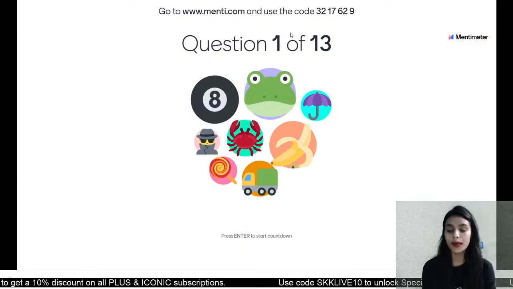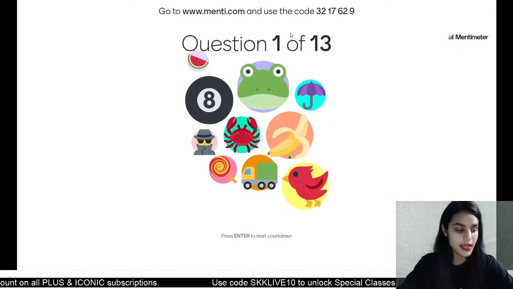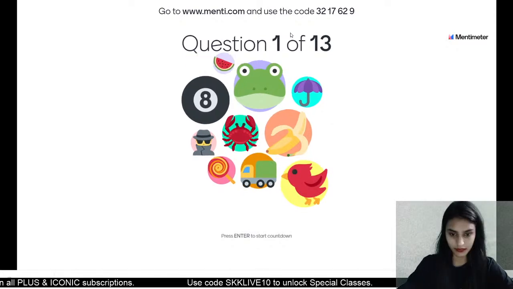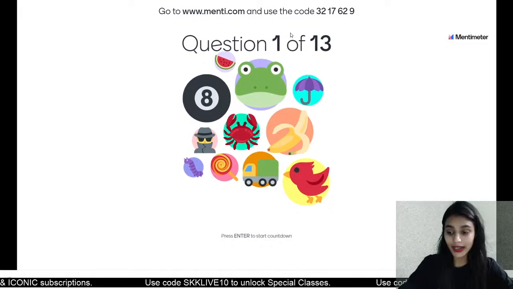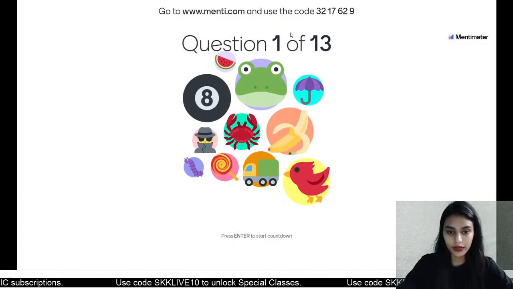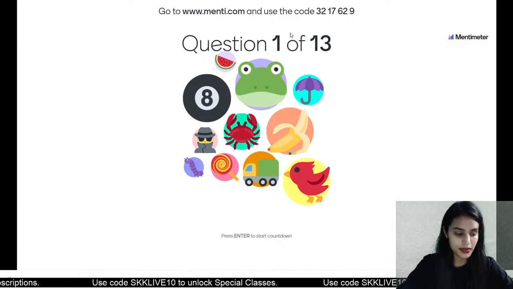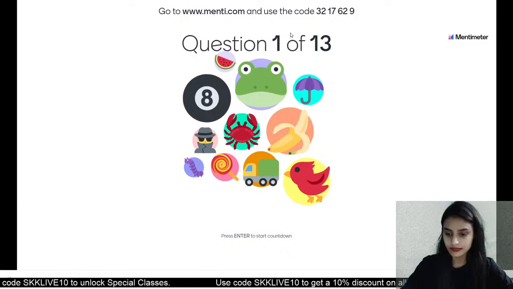Class, do one thing. Everybody tell me which picture you are joining with so I get to know who is here. I know your name is Akshara. Okay, there is a watermelon. There is a caterpillar. Okay, class, we have got 11 learners.